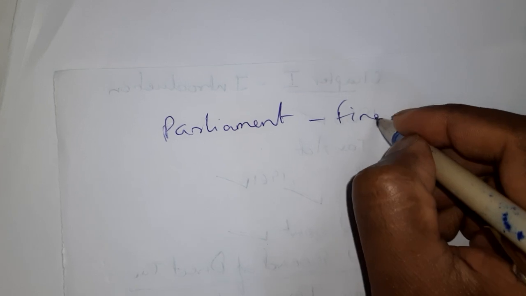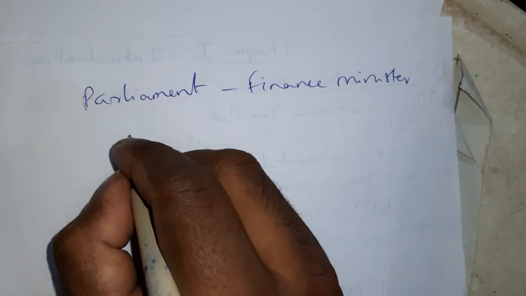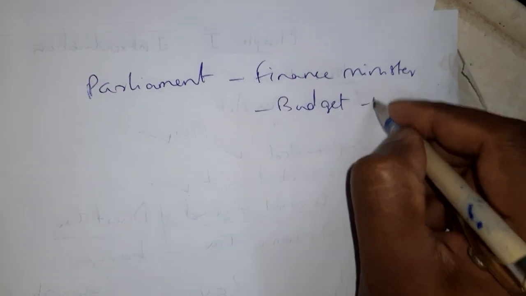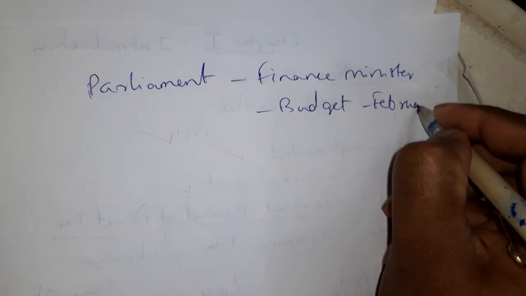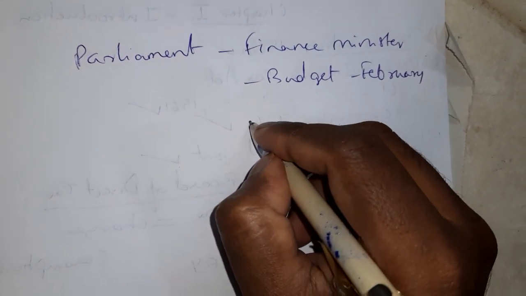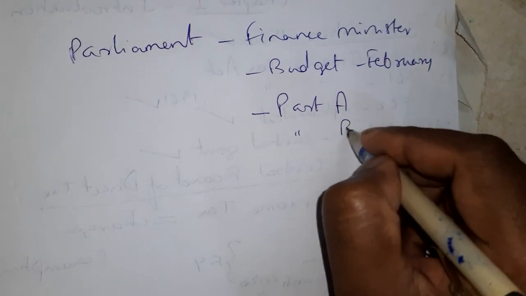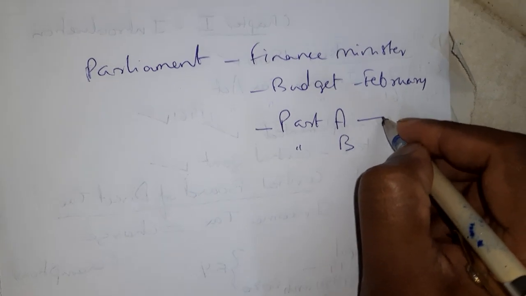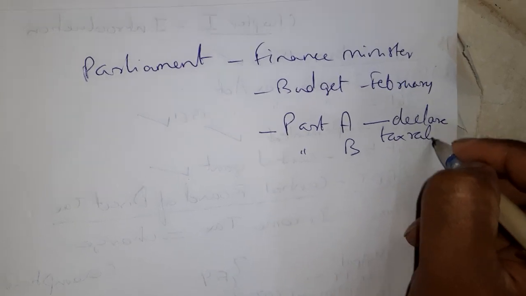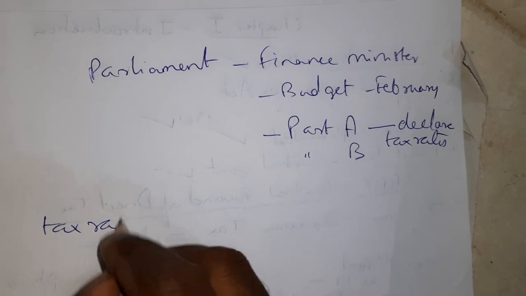Okay, now I will tell you that every year in the parliament, the finance minister conducts the budget. He announces the budget. Usually this happens every year in February. And in this budget, the finance bill, there are two parts. One is part A and part B. In part A, the finance minister declares the tax rates. Okay, so we have to learn what these tax rates are.